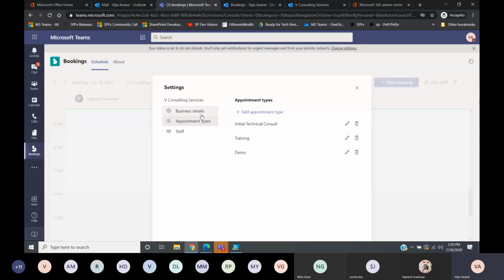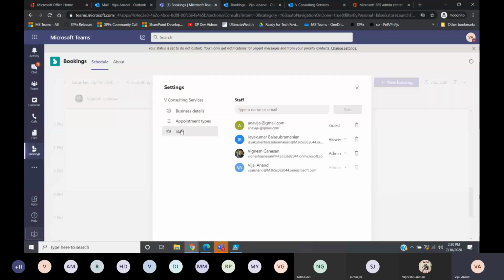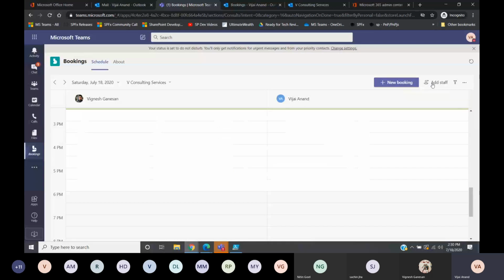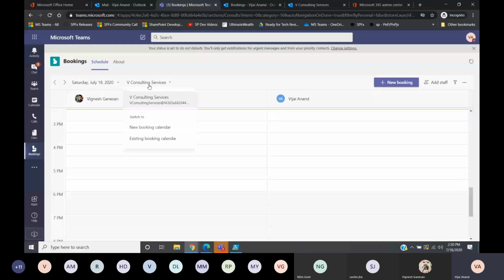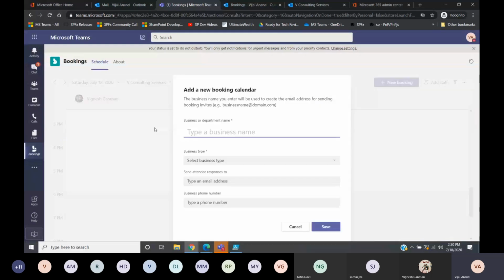So you can update the business details, add the appointment types, and manage the staff from here. You can book a new booking, and also filter the staff. In case you want to create a new booking calendar, yes, you have an option, but whatever you have seen in the browser, you will not see all those options over here.